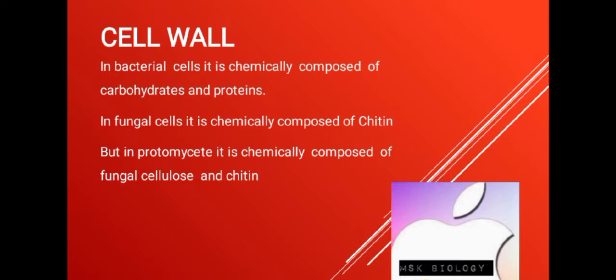Chemically, in the case of bacterial cell, जब हम बैक्टीरिया के सेल में देखते हैं तो जो सेल वॉल है किसकी बनी होती है? कार्बोहाइड्रेट्स एंड प्रोटीन की. When we study fungal cells, in the case of fungi, it is chemically composed of chitin की बनी होती है. But remember one thing, in the case of protomycetes, it is chemically composed of fungal cellulose and chitin.